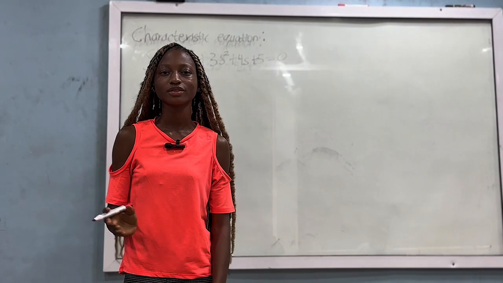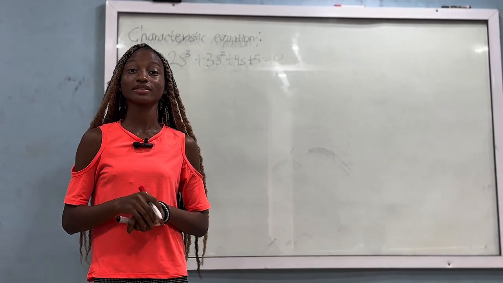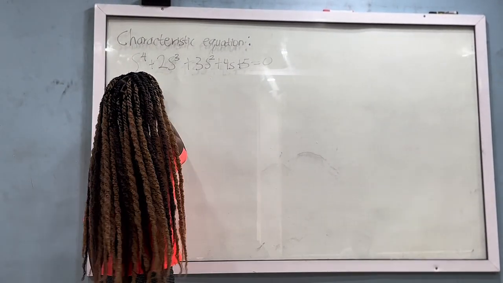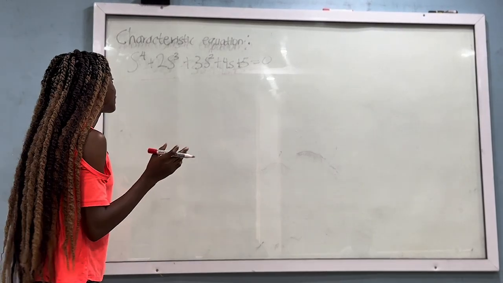In the question given, we are expected to check the stability of our system given the characteristic equation. So we'll be given this equation and then we're asked to check for its stability.